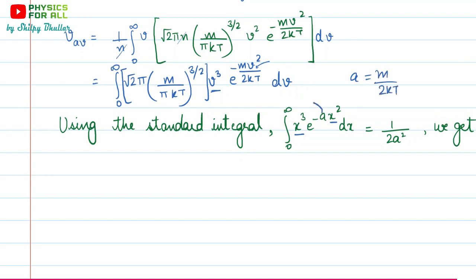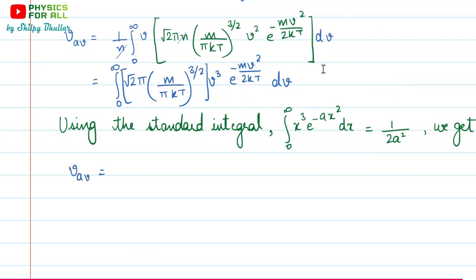We can see this a is this particular quantity. Rest of the stuff is same. So the answer is going to be 1 upon 2a square. So we have to write 1 upon 2 and then square this value of a, which is m upon 2kT. See how easy it is now to solve.